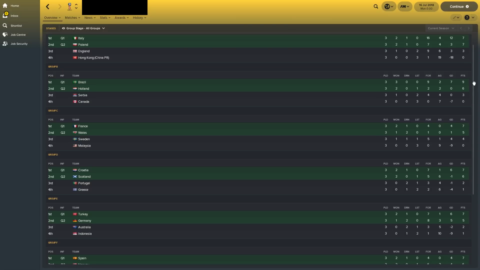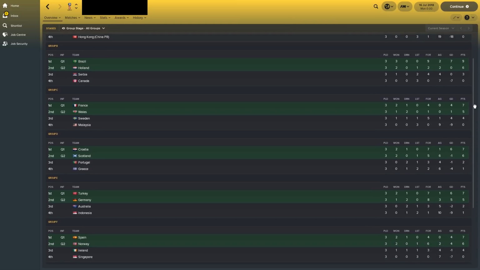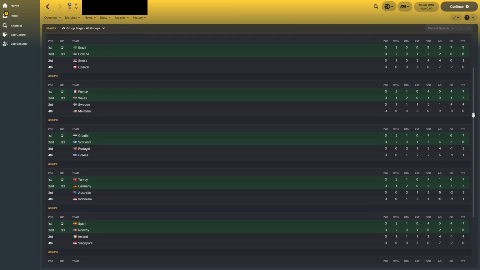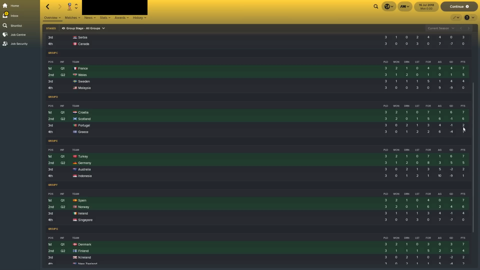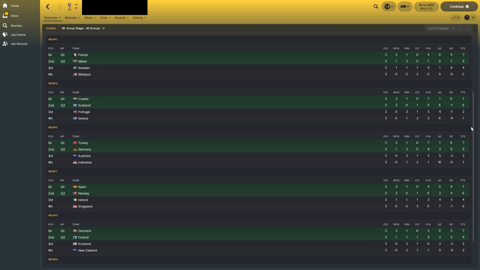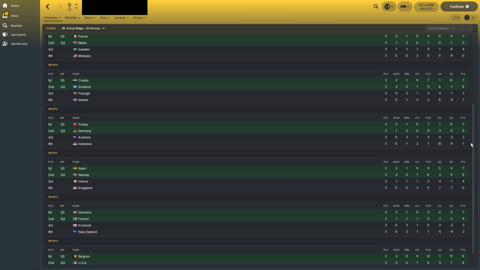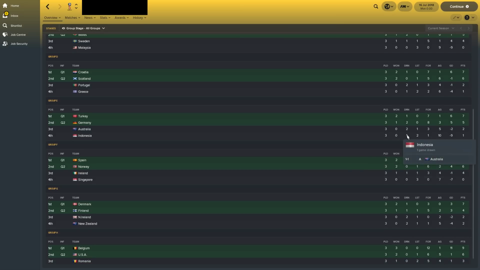Group C, we saw France and Wales get through this time. Well done to Wales. Group D, Croatia and Scotland went through ahead of Portugal. Well done to Scotland. They got 2 wins and a loss, but they went through, even with a minus goal difference. Group E, Turkey finished top ahead of Germany, so they've managed to get through this time instead of Australia. Indonesia managed to get a draw against Australia, a 1-1 draw, great stuff from them.